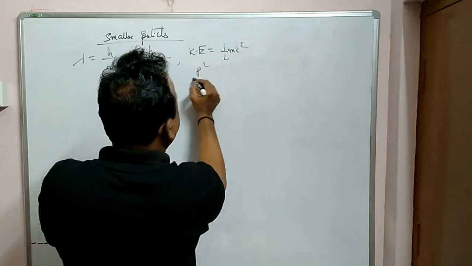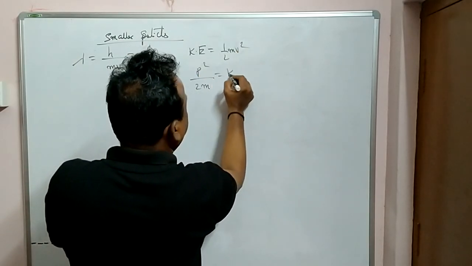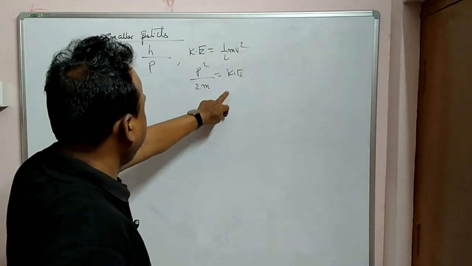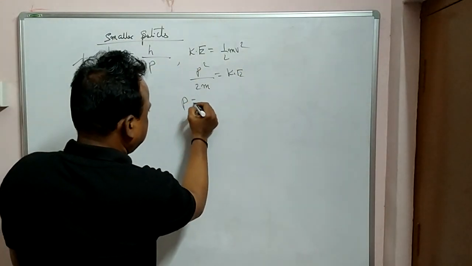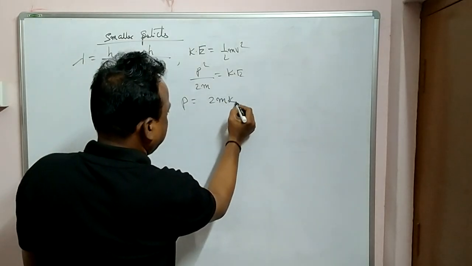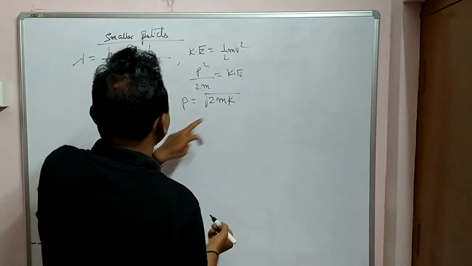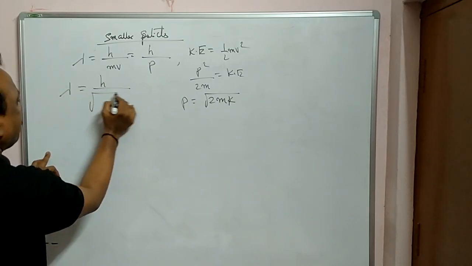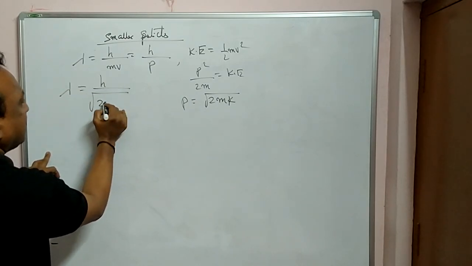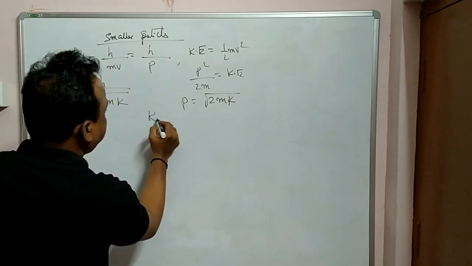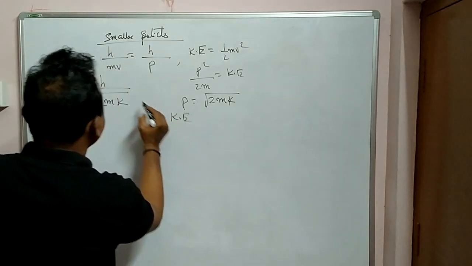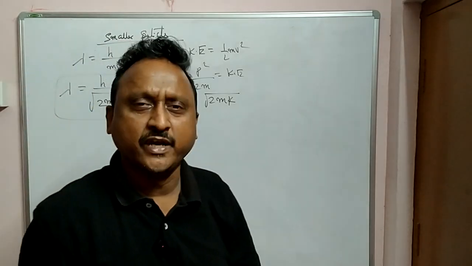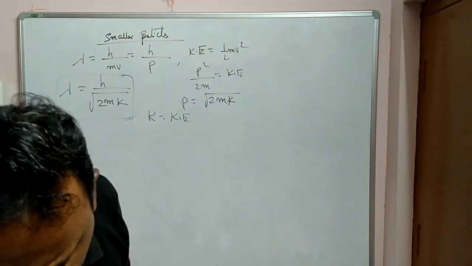What is that one? P square by 2m is equal to kinetic energy, from first year work, power, energy. So from this, what is P? P is under root 2mK. So put this value here: lambda for smaller particles is h by root over 2mK. Here, K means kinetic energy. So this is one equation for smaller particles: Planck's constant by under root 2 into mass of the particle and kinetic energy.